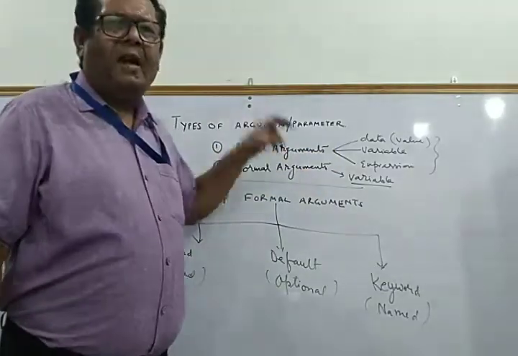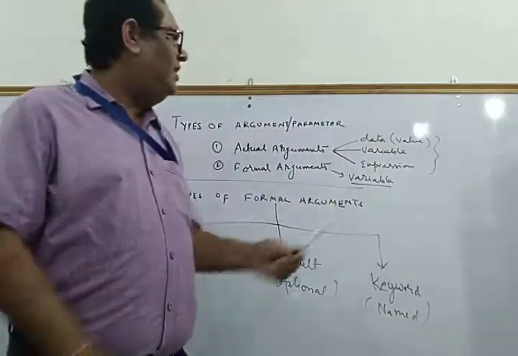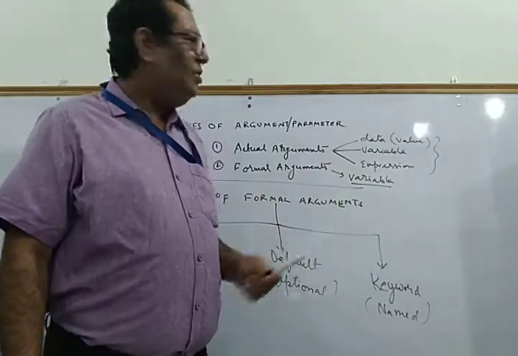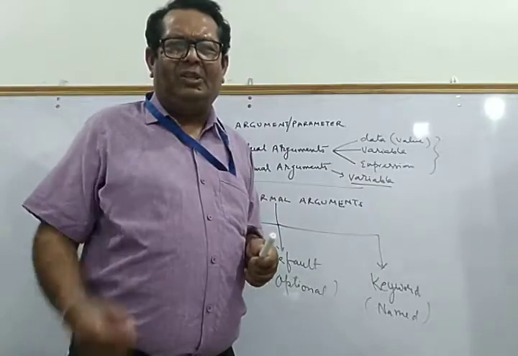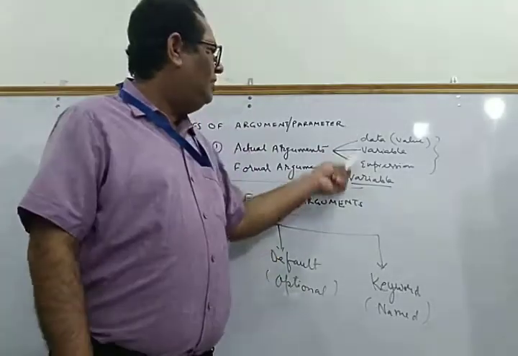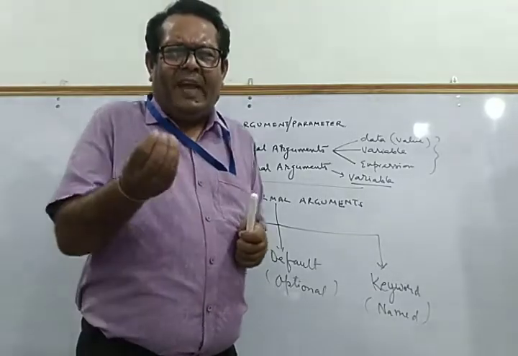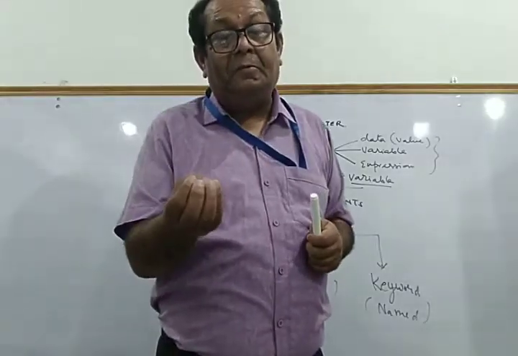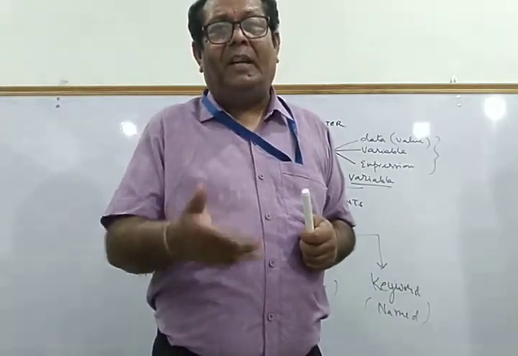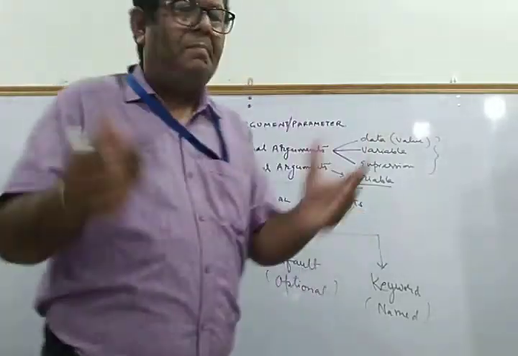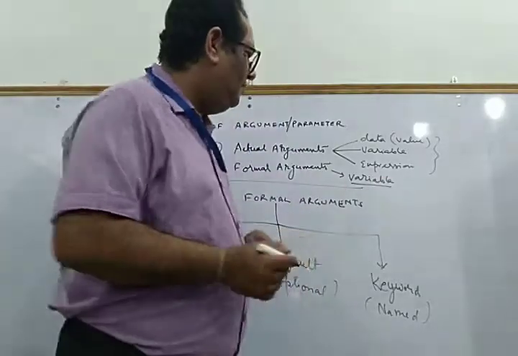When you pass the actual arguments, what kind of values can you pass? What are the things that you can pass? You can either pass the data, the value itself, you can pass the variables in which the values are stored, or you can also pass an expression that results in a value. So these three things you can pass while calling a function. Therefore, the actual arguments can be a data, a constant value, or it can be a variable, or it can be an expression.